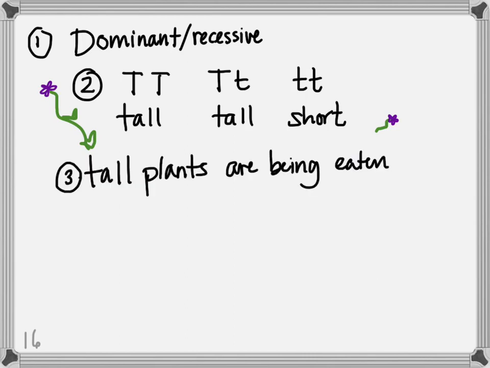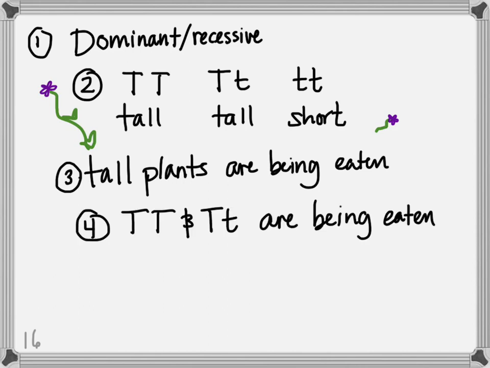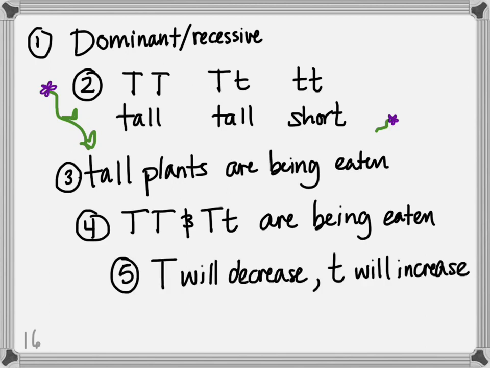Step 3, determine which phenotypes are being affected. So in this case, we were told that tall plants are being eaten more often. Step 4, translate that into understanding what genotypes will be affected and how. In this case, big T, big T and big T, little t are being eaten, so they're going to decrease. Step 5, based on the genotypes being affected, which individual allele will increase, and therefore which other one will decrease? Will they remain the same in terms of what percentage of the population carries one or the other?